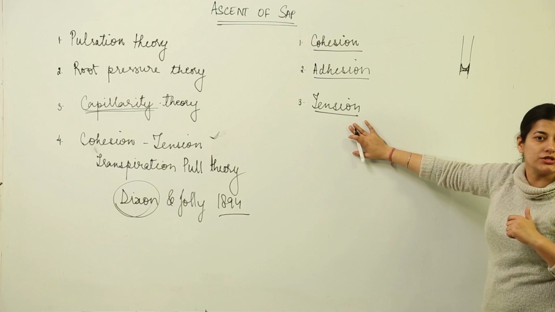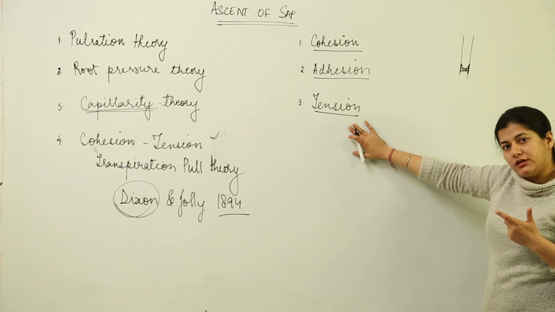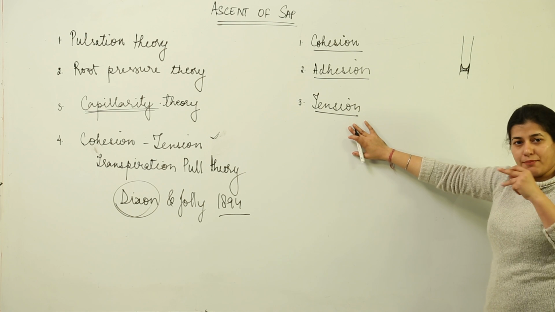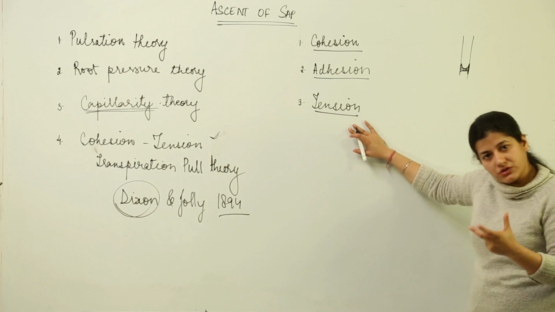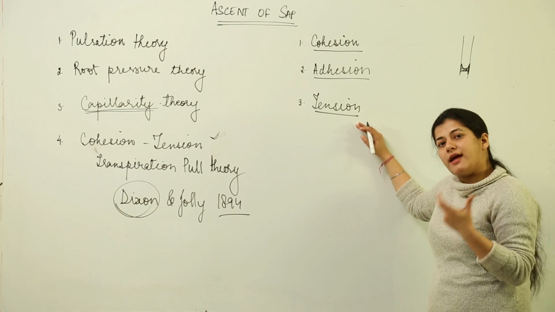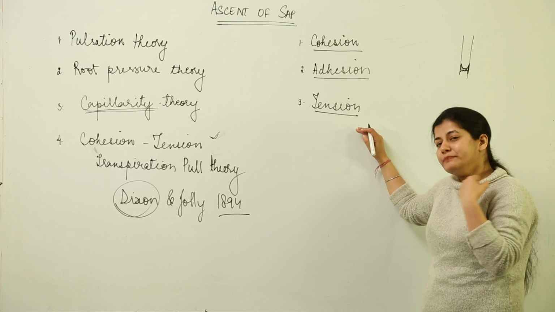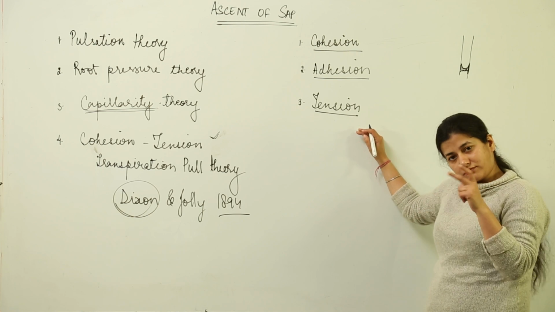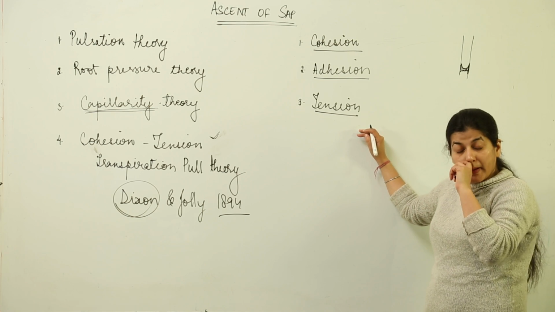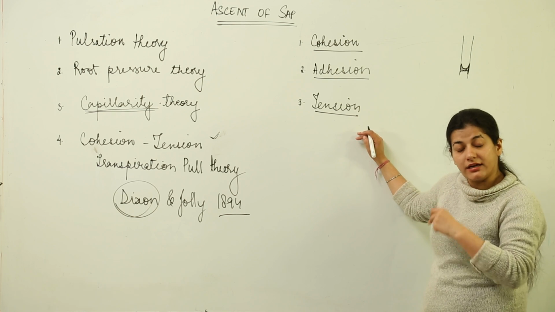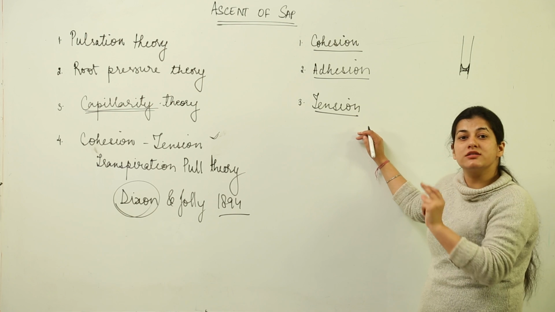Now, how does this transpiration pull take place? You remember the anatomy of a leaf that we did. Upper epidermis, lower epidermis, the mesophyll cells, they are always saturated with water because we had studied that they take up so much water. But what about the atmosphere that these mesophyll cells are in contact with due to the presence of stomata?